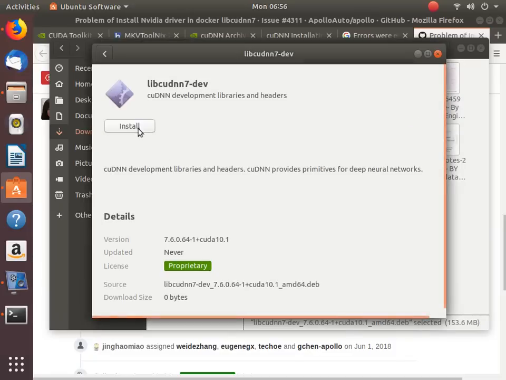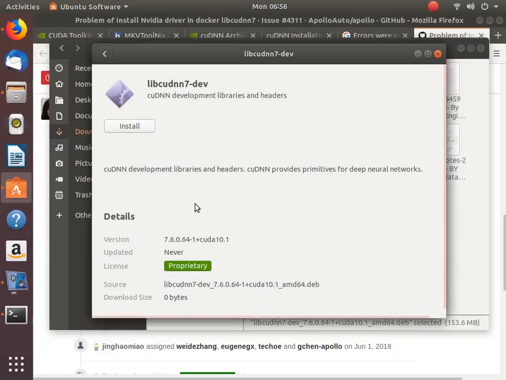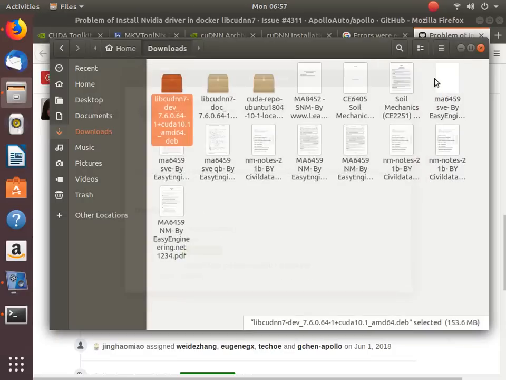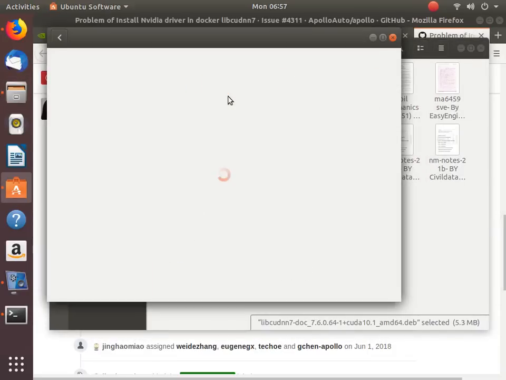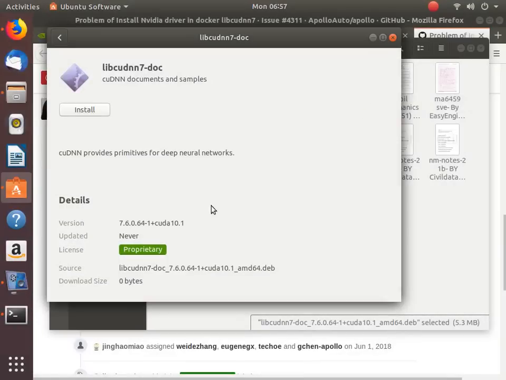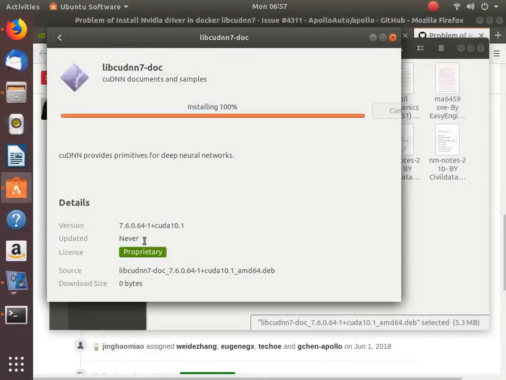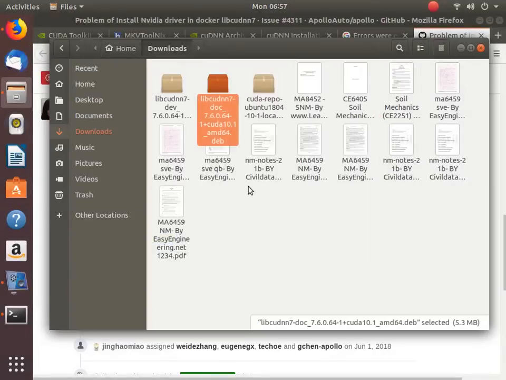So what has happened, I don't know. Okay, give your password. Okay, let's click the second one. Okay, install it, give your password. Okay, give your password, and the third one.